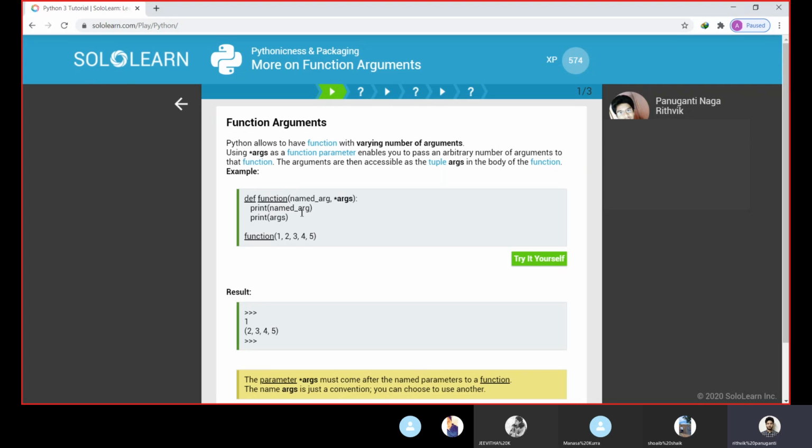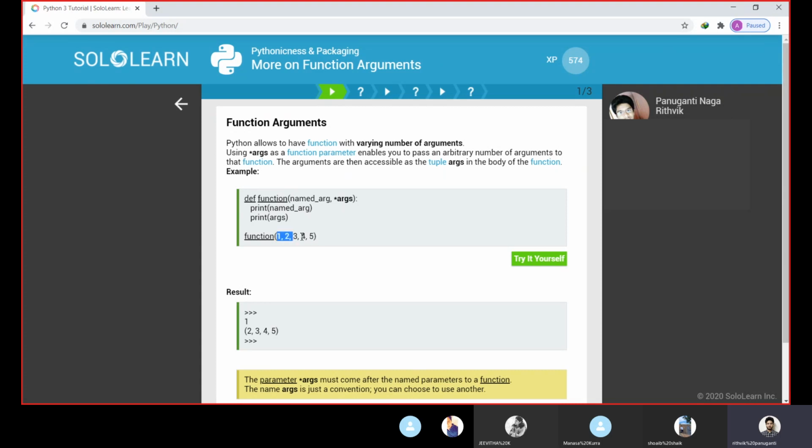So print named_args. When we pass the parameters and call this function, we are printing the first parameter, and print args, we are printing the second parameter here. So this is a function we declared, and we are calling the function. We are passing 1 2 3 4 5 as arguments for the parameters.